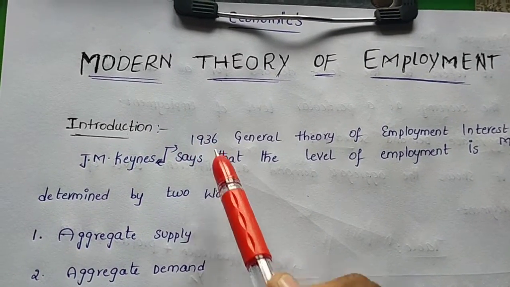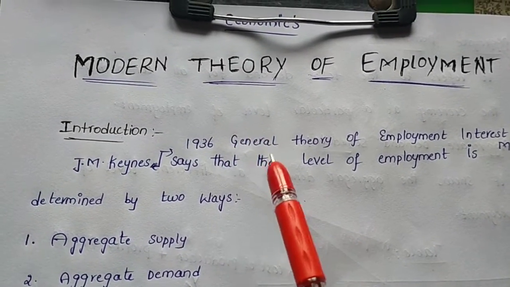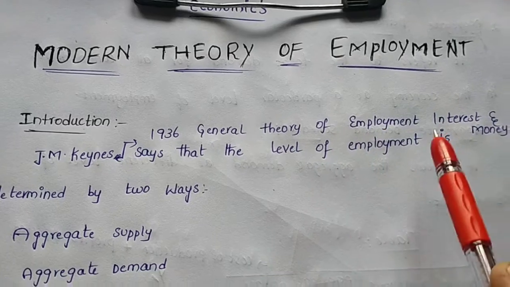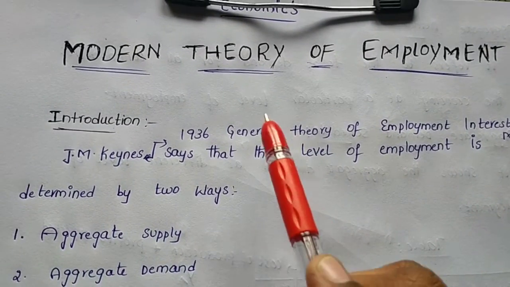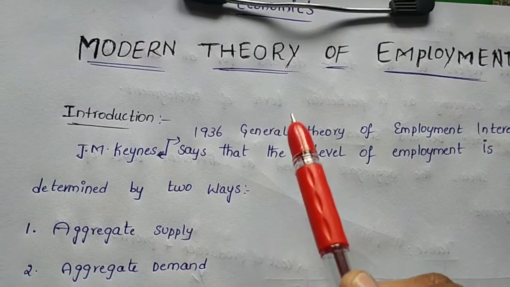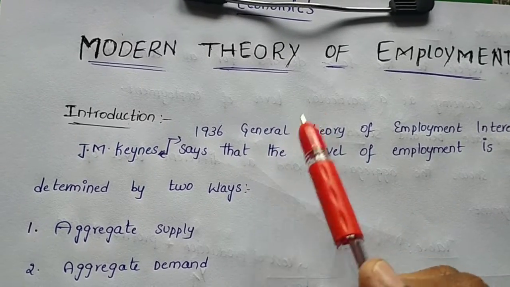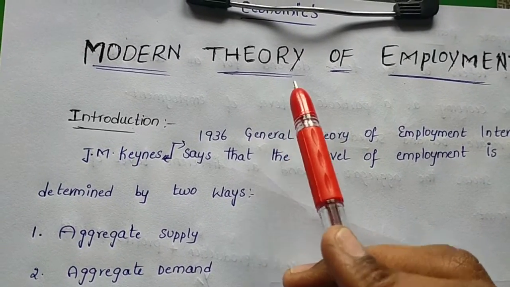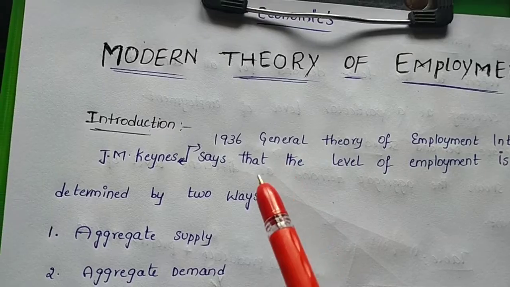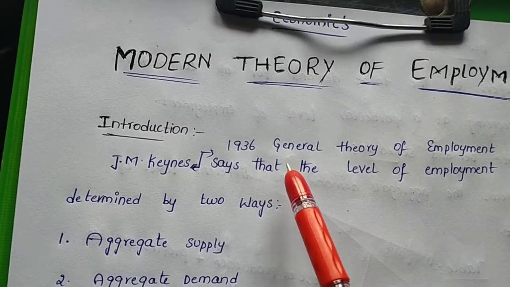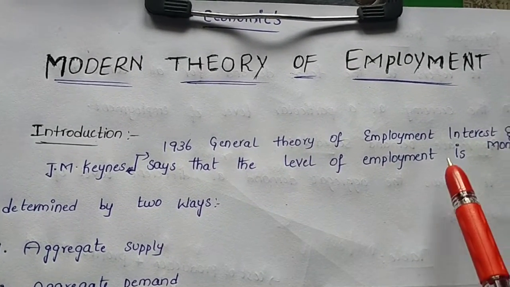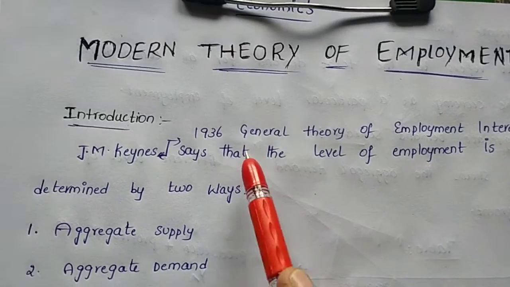He wrote this theory in his book General Theory of Employment, Interest and Money, in the 1930s, around the time the Second World War was starting. We take this modern theory of employment from the year 1936, in his book General Theory of Employment, Interest and Money.